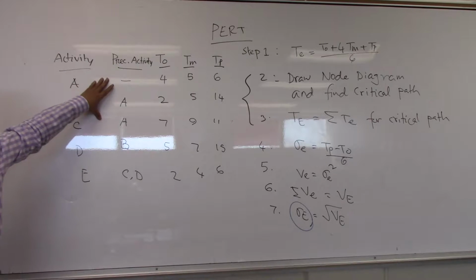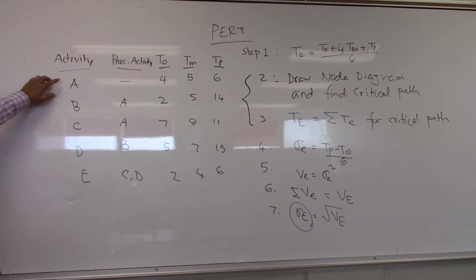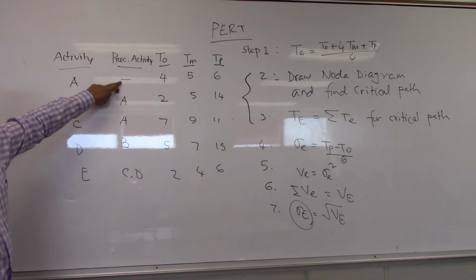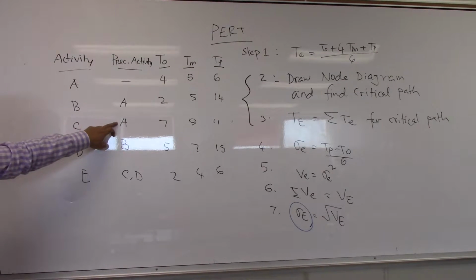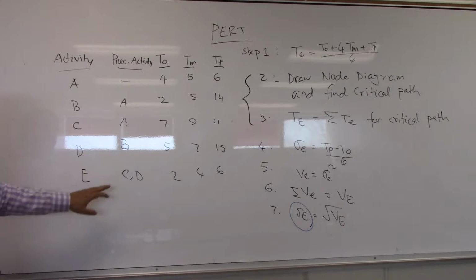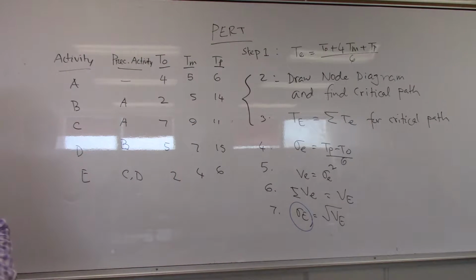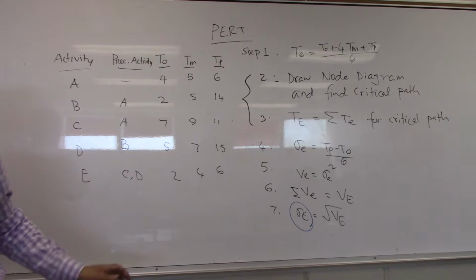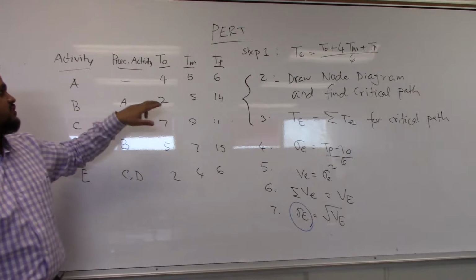Now this is just a concrete example. Activity A, B, C, D, E. A is following nobody, it is the first activity. B is following A, C is following A, D is following B, E is following C and D. These are some typical durations based on our experience. Now I just wrote it this morning. It is not my experience, I'm just assuming.